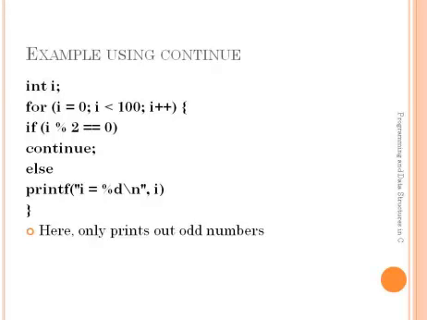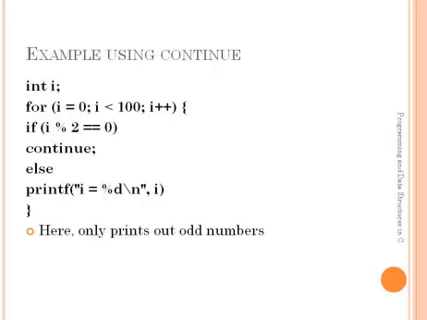Whenever I is equals to 0, this condition is true, so the following statements are skipped and it will continue with the next iteration. That is I equals to 1. 1 modulus of 2, this condition is false, so it will go to the else block and print the value of I. The output is first it will print 1.